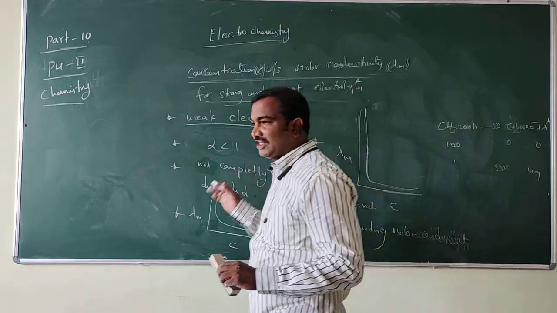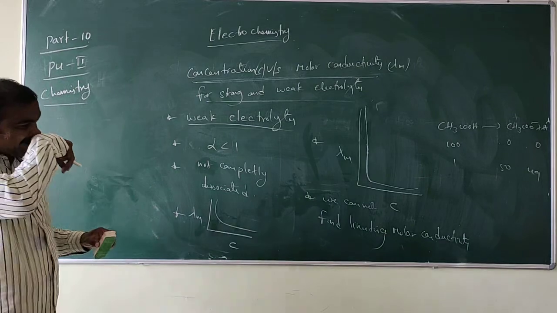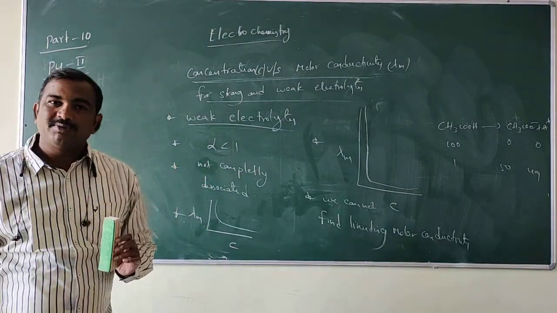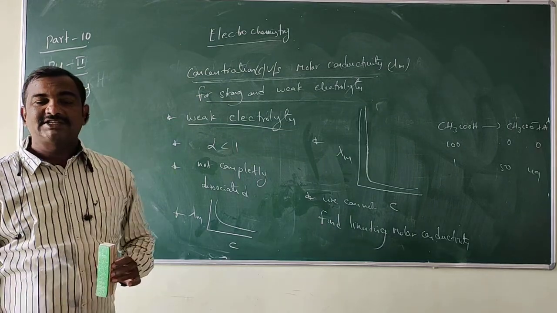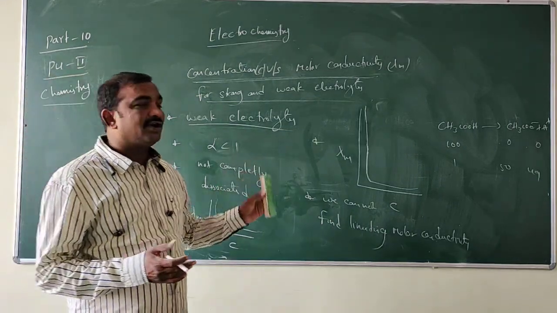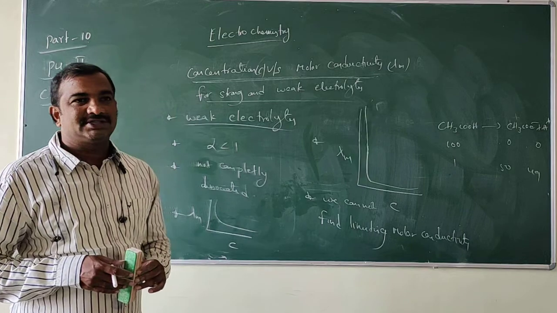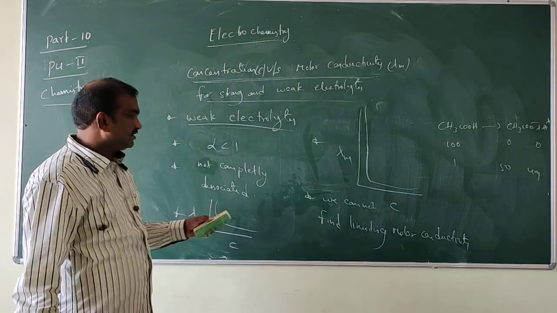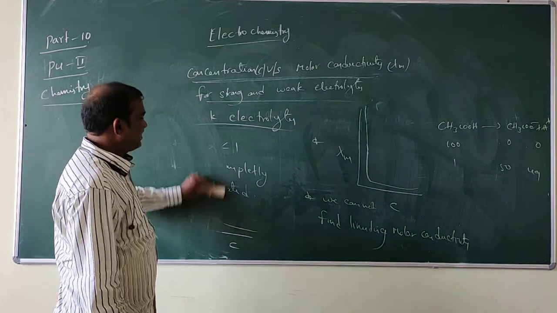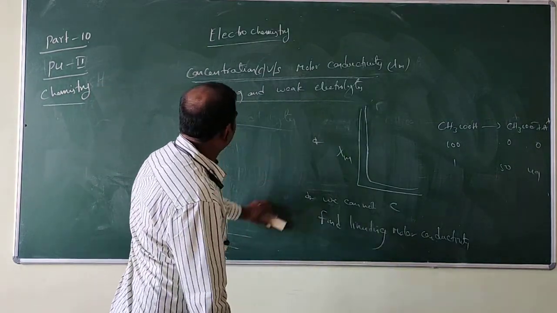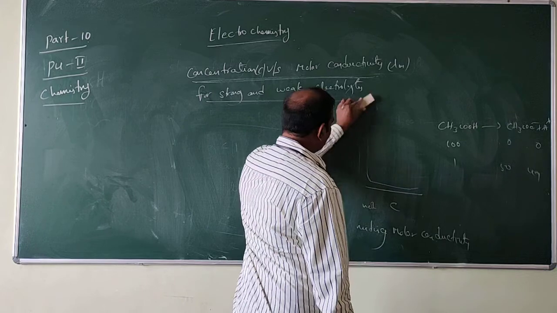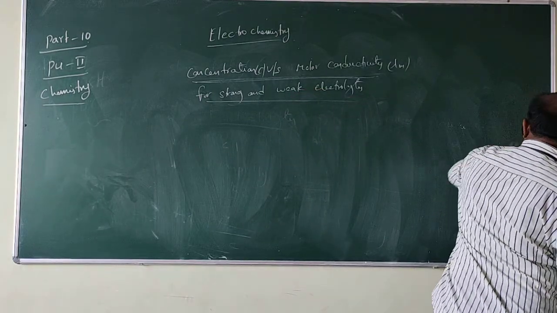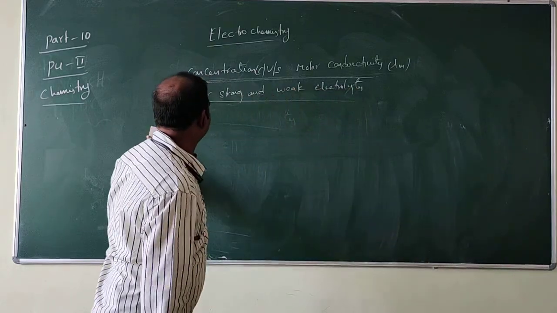So this is the graph for a weak electrolyte. For strong electrolytes, from the graph only we calculate the limiting molar conductivity. But for weak electrolytes, not like that, because complete dissociation does not take place. So for this, Kohlrausch, a scientist, proposed one law to calculate the limiting molar conductivity for weak electrolytes. That is Kohlrausch's law.